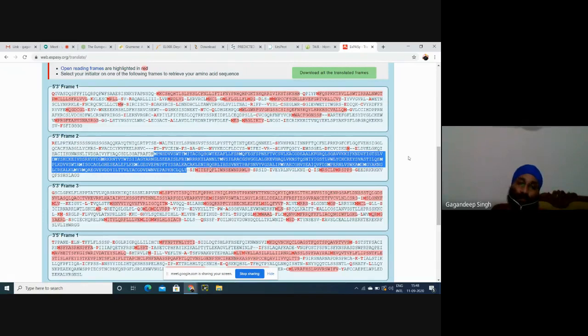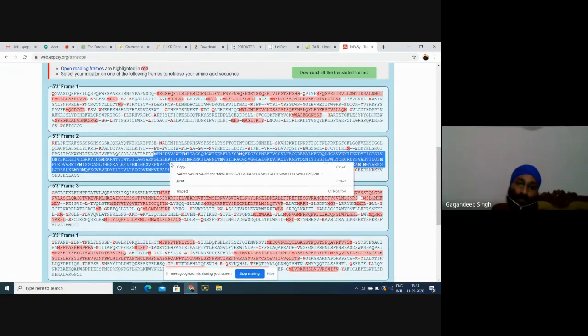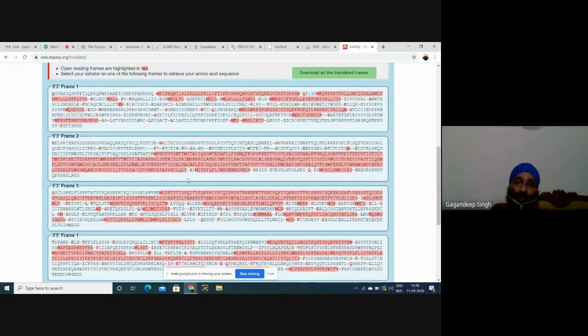We have selected this largest sequence. This is the most probable protein product that can be translated from this sequence and shows its expression in real conditions.